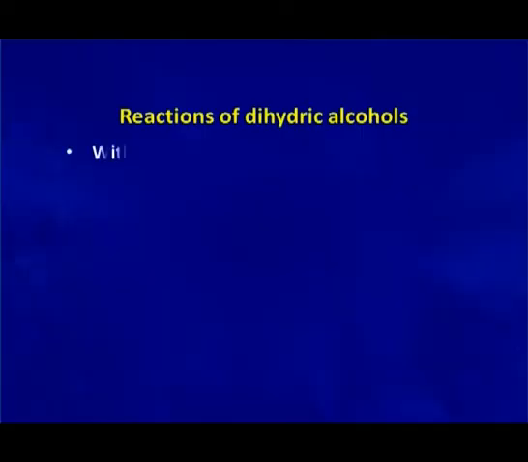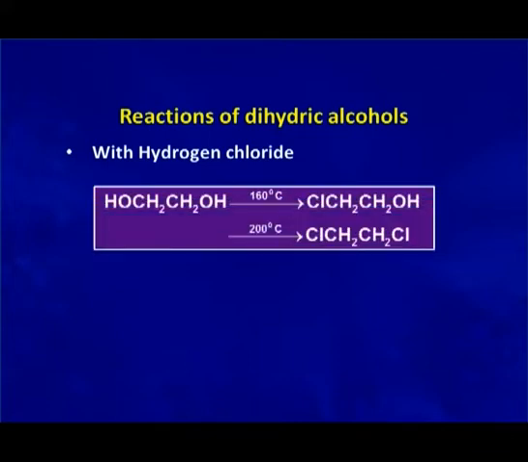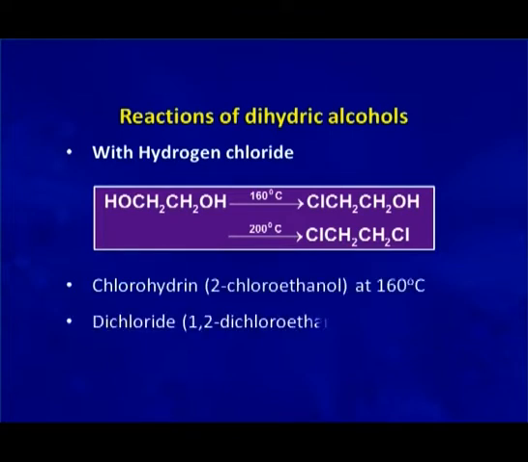When ethylene glycol reacts with hydrochloric acid or hydrogen chloride, we see again the same trend: at about 160 degrees centigrade only one of the hydroxy groups is replaced, but if we keep on heating to 200 degrees centigrade, both hydroxy groups are replaced and we get ethylene dichloride. This reaction is an example of nucleophilic substitution in which chlorine replaces hydroxide.